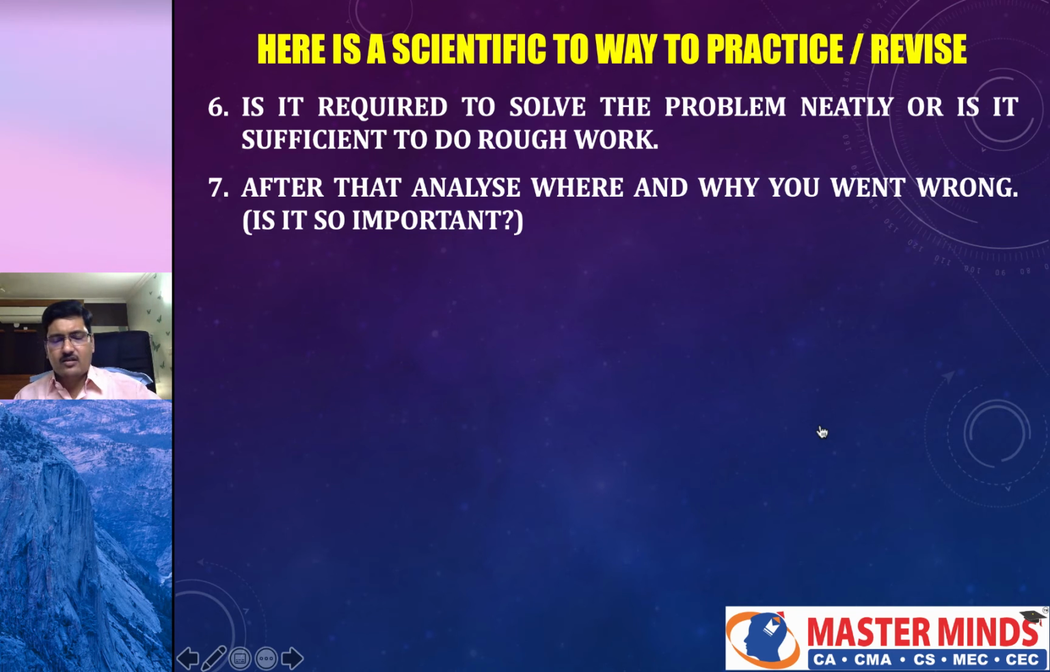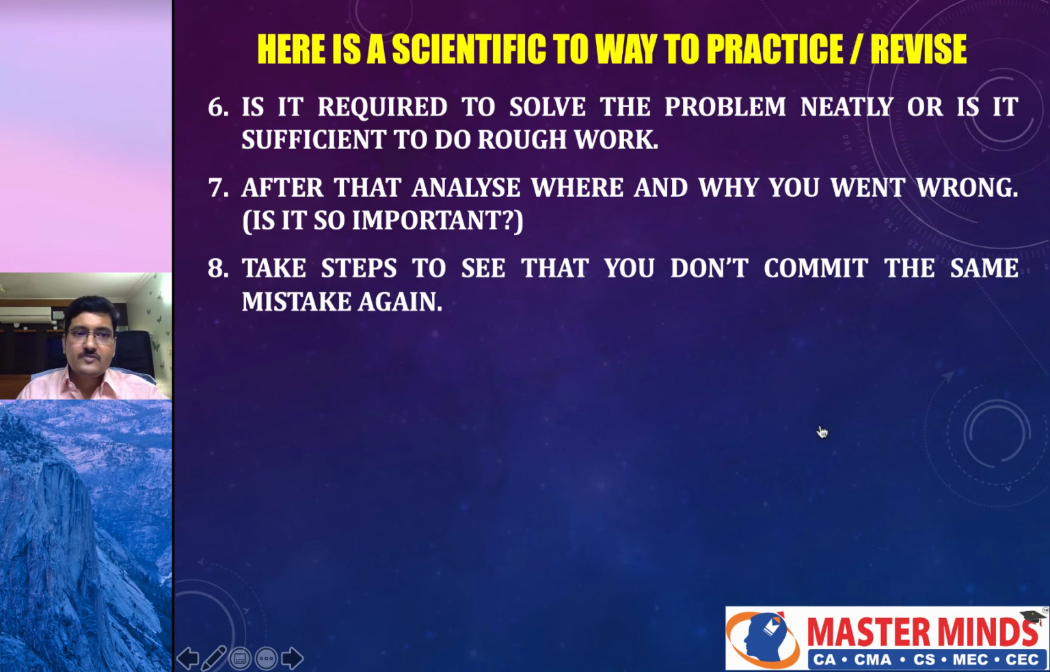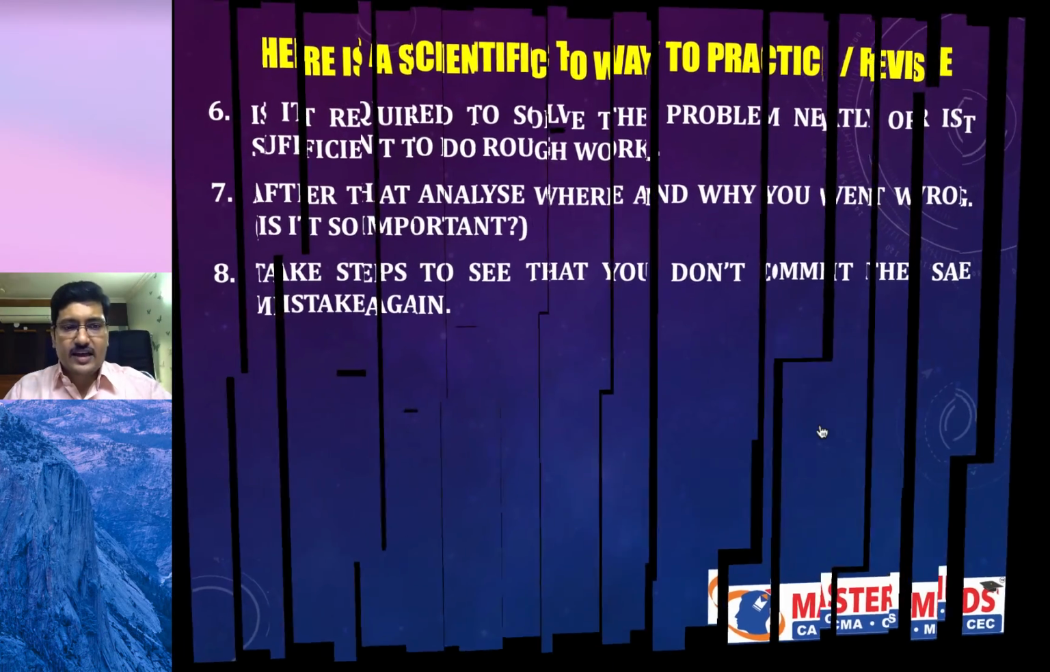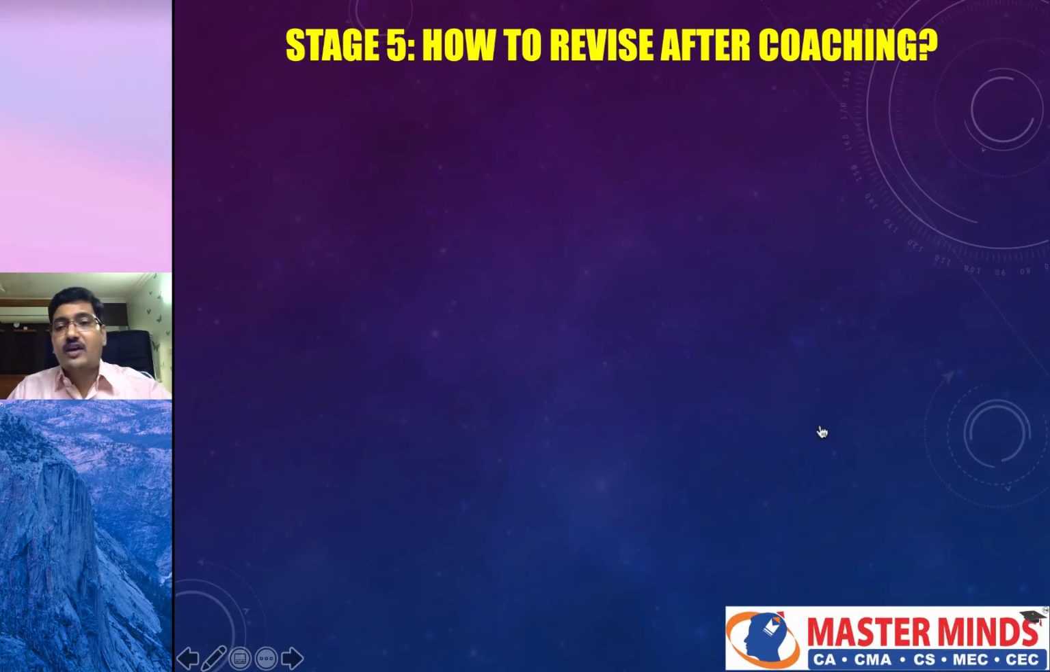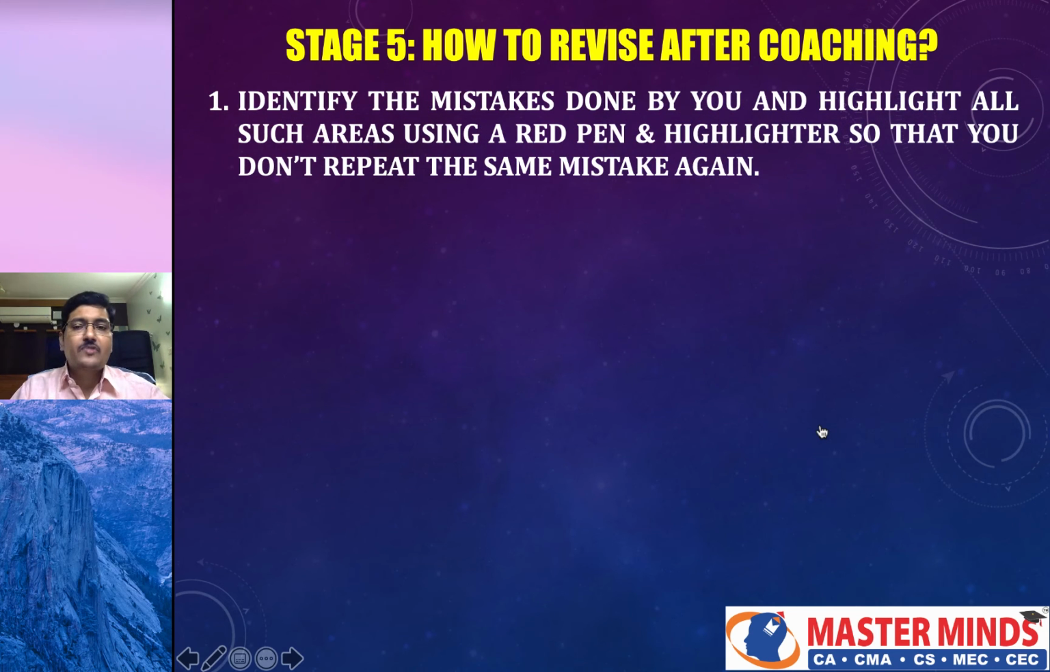Identify the reasons for doing such mistakes and take some measures to see that you don't commit the same mistake again. For example, you have identified that there is a calculation mistake. So you must practice your calculator blindfold so that you don't repeat the same mistake again. So in that manner, analyze where you have committed a mistake, why you have committed a mistake, and what are the steps required to see that you don't commit the same mistake again. This is the scientific way in which you need to practice the problems. Identify the mistakes done by you and highlight such areas using a red pen and highlighter so that you don't repeat the same mistake again.